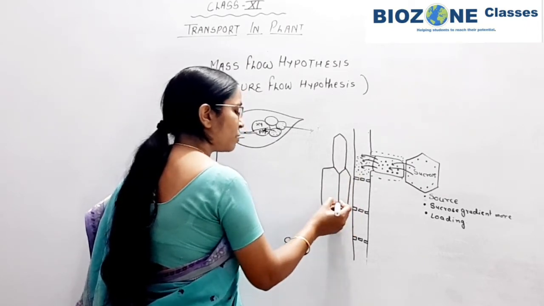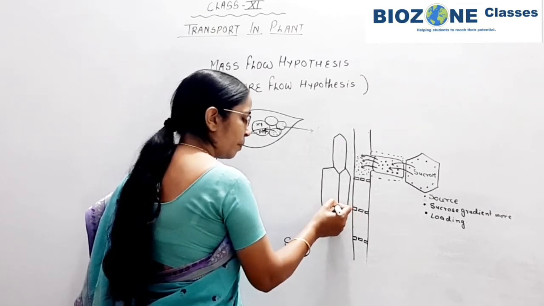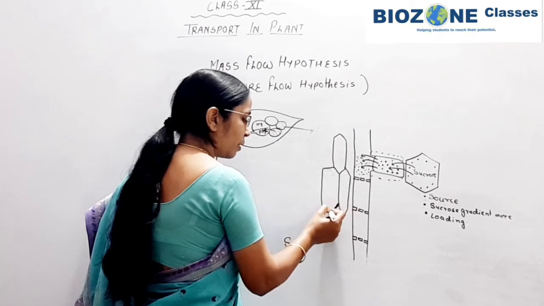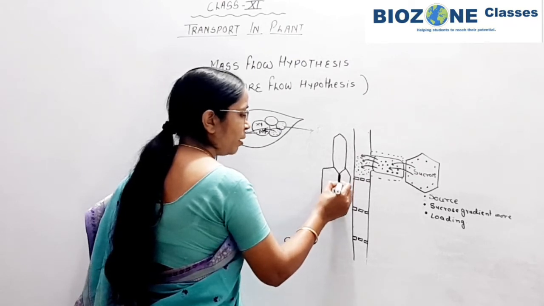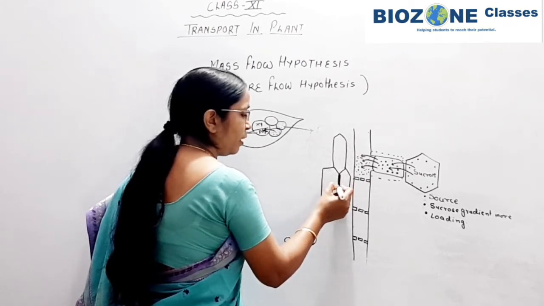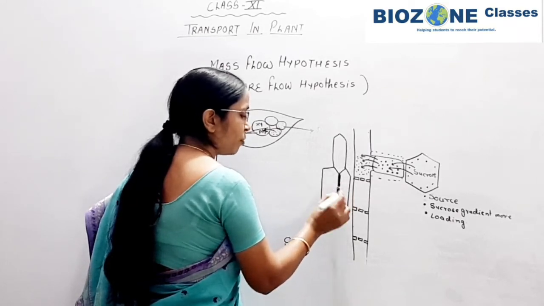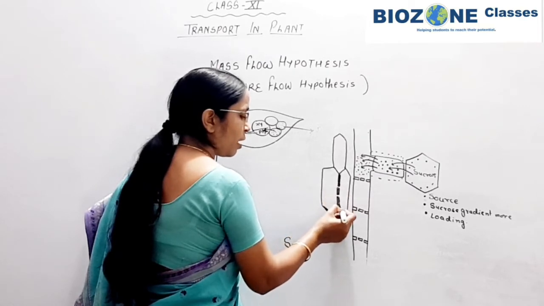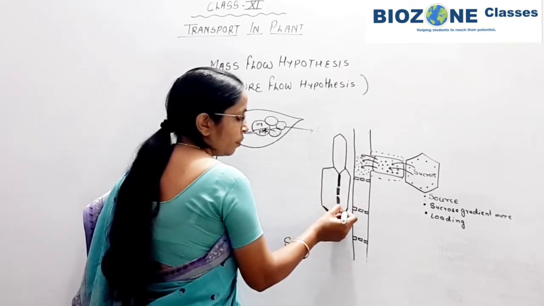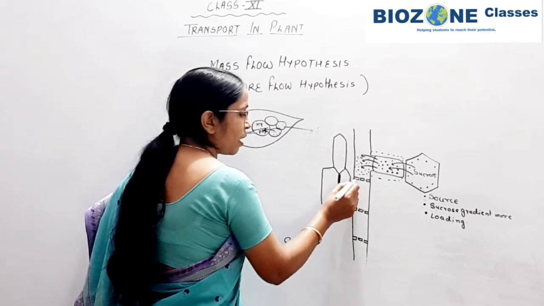These are the xylem vessels, which are formed by the xylem conducting elements, and here the deposition of lignin is available. Because of this lignin deposition, the cell wall of the xylem vessels becomes thick and some weak areas appear. These areas are called pits. Either the pits are simple or they are bordered pits.